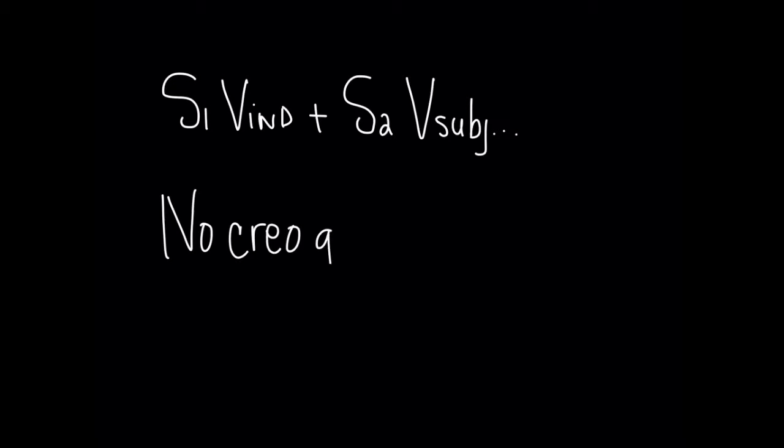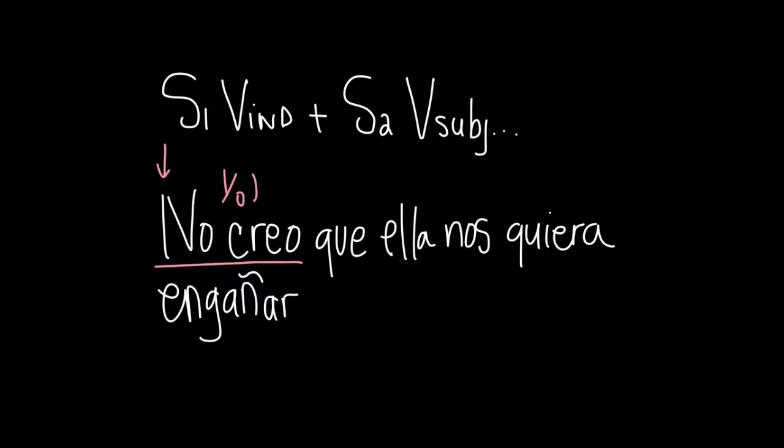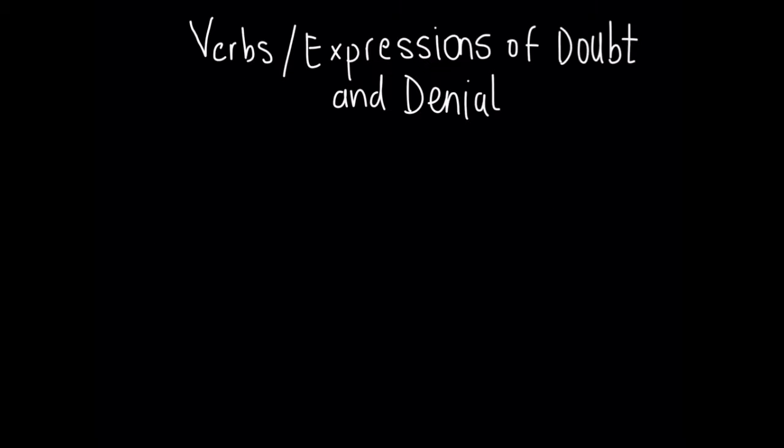Let's take a look at a sentence. No creo que ella nos quiera engañar. We have our negation, no, verb 1 and subject 1, yo creo, and creer is in the indicative, ella is my subject 2, and then quiera is my verb in the subjunctive.